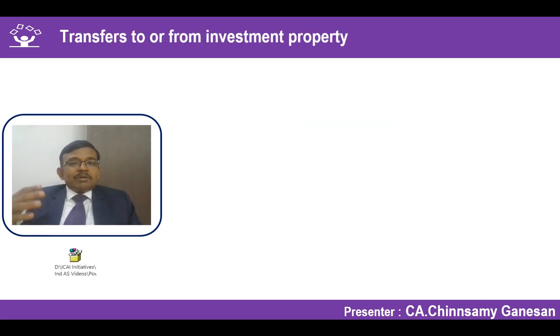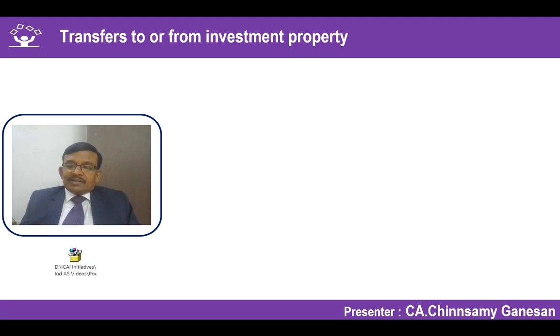We have to think about transfer to investment property or transfer from investment property. That means one item previously investment property, now reclassified to some other category, for example, held for sale. What is the accounting treatment?